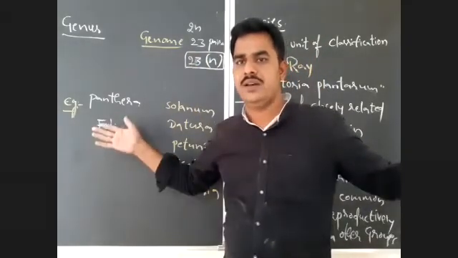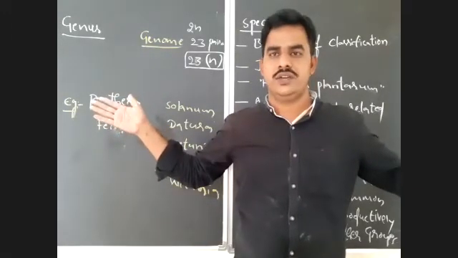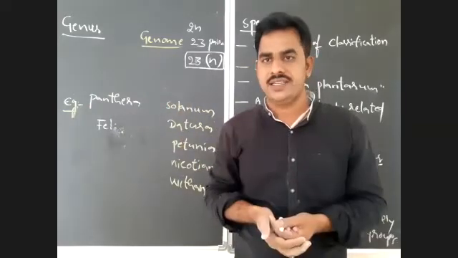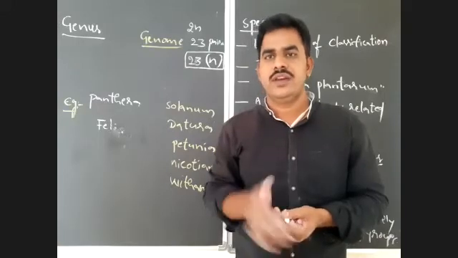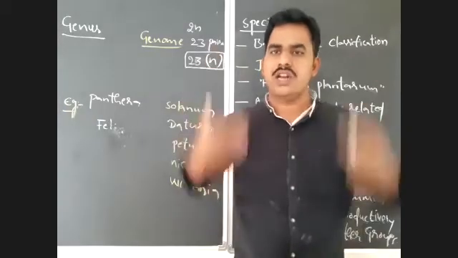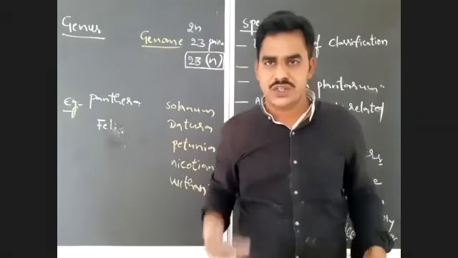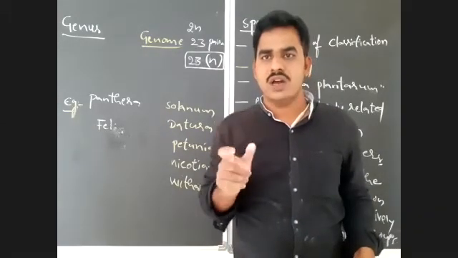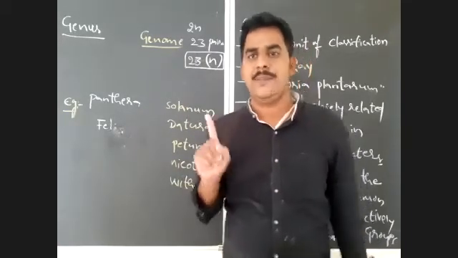So my genome means the total genes present in the haploid set of my chromosomes. For your easy understanding, it is the total number of genes present in a single organism, the total amount of genetic material present in a single organism in haploid state.